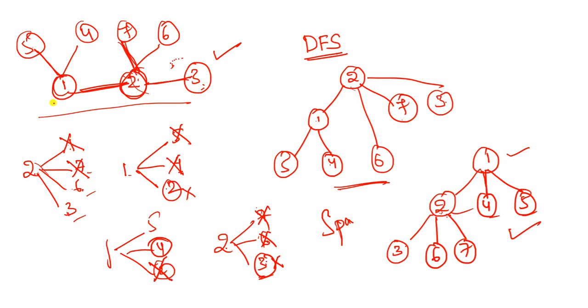Okay, you can choose 1 as a root node, or you can choose 2 as a root node, you can choose 3 as a root node, you can choose any one, 5, 4, 7, 6. Among the 7 you can choose any one as a root node. Okay, there is no limitation to choosing the root node. That is the best case in the DFS. In case in examination if they ask start with the root node 2 or start with the root node 7, then you have to take it as a 7, right? Otherwise you can take any one.